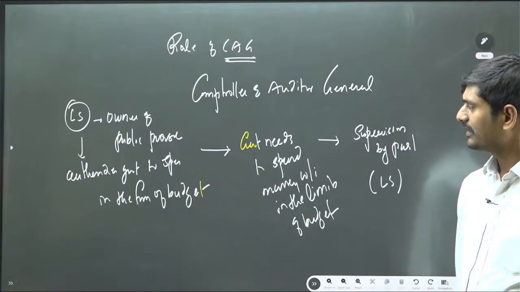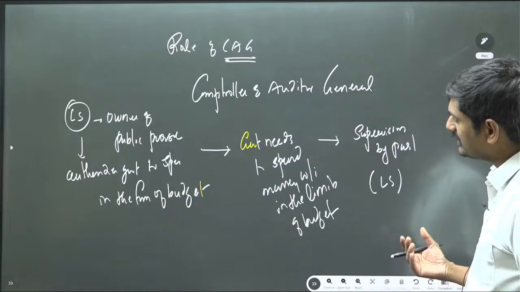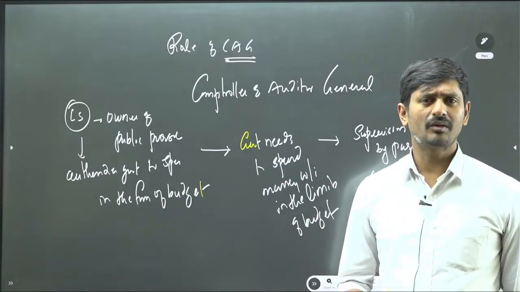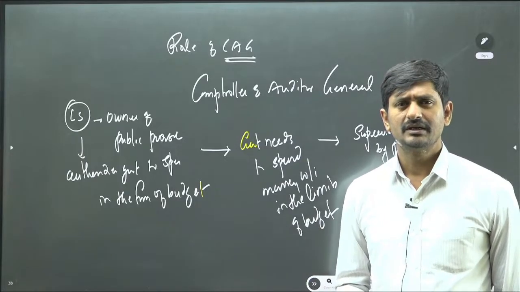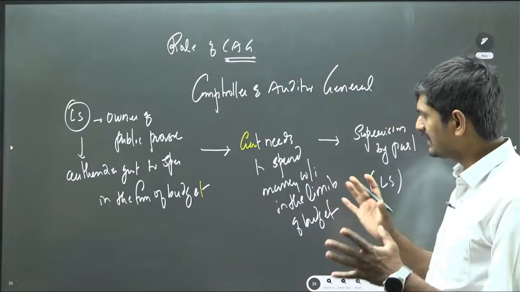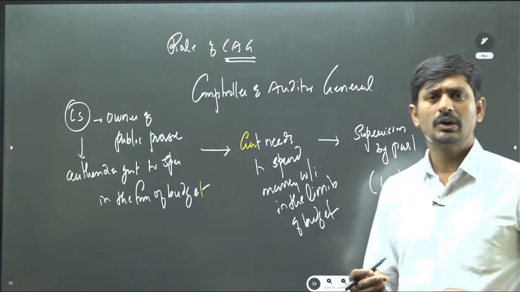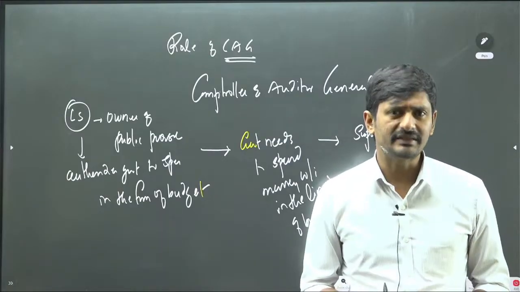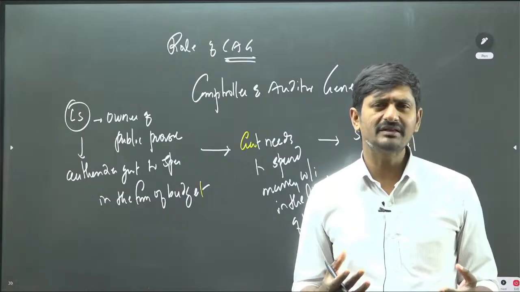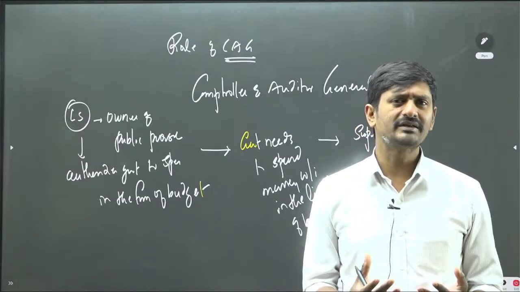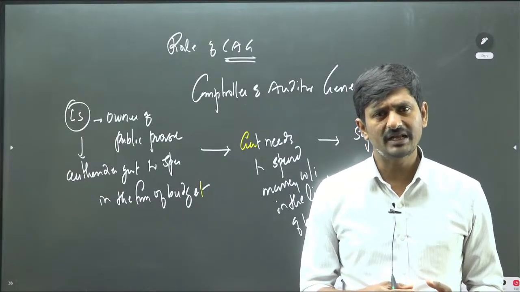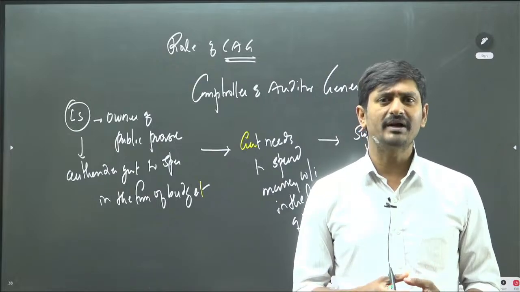But since the budget involves a lot of technical things, a complex accounting system and complex scenarios, it is not within the competence of Parliament to understand all these technical things. Parliament may not have the technical competence to scrutinize the quality and legality of government expenditure.